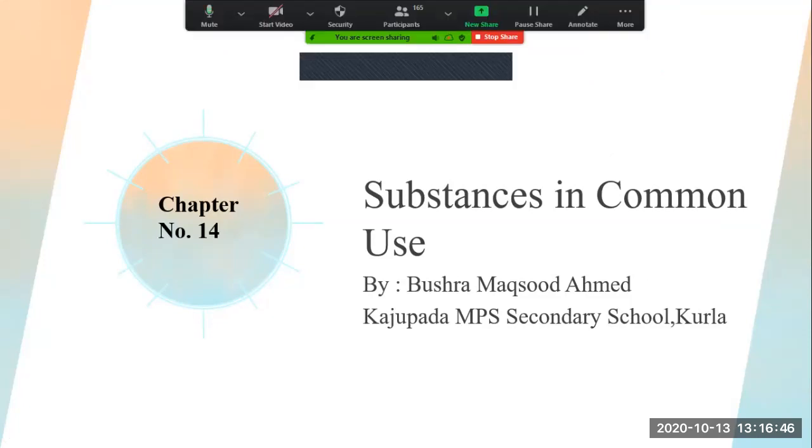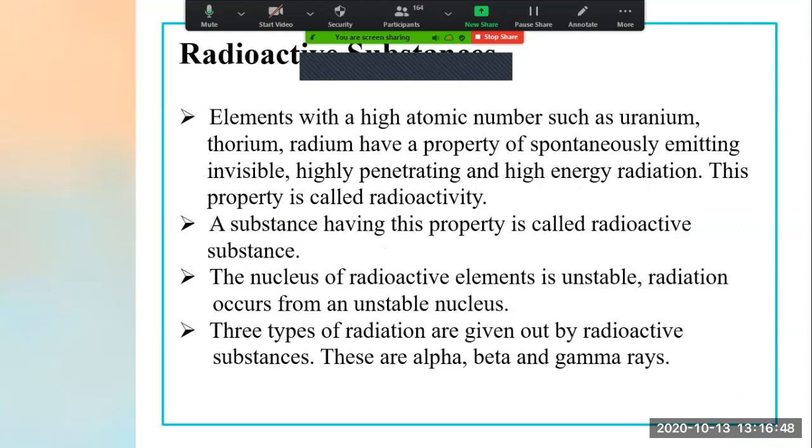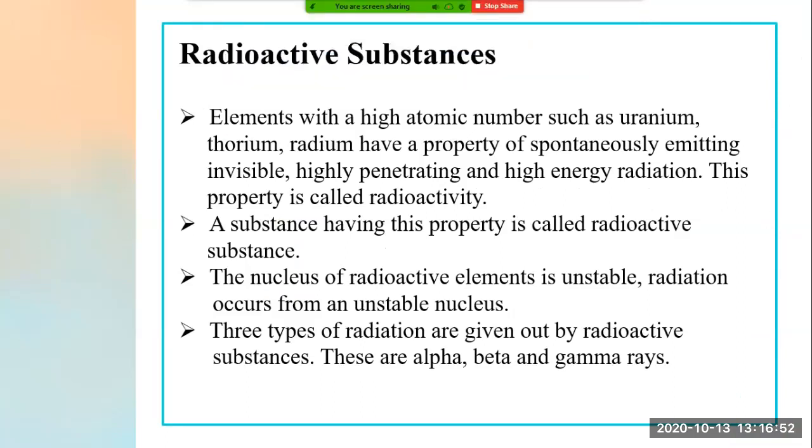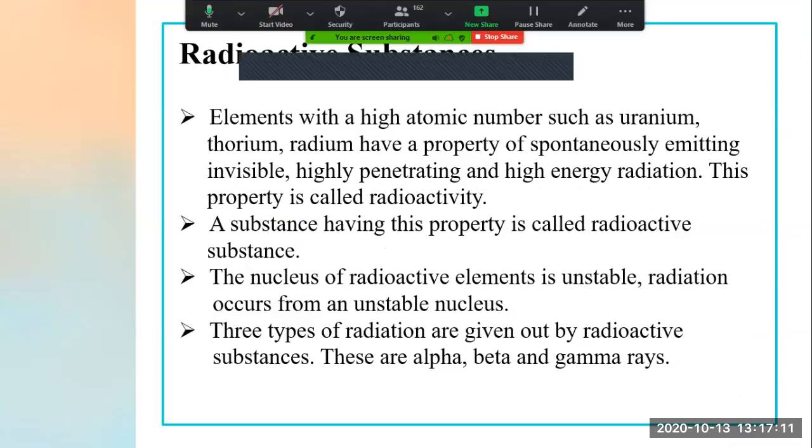Now a short revision of the topic which I took yesterday, radioactive substances. Elements with a high atomic number such as uranium, thorium, radium have a property of spontaneously emitting invisible, highly penetrating and high energy radiation. This property is known as radioactivity.